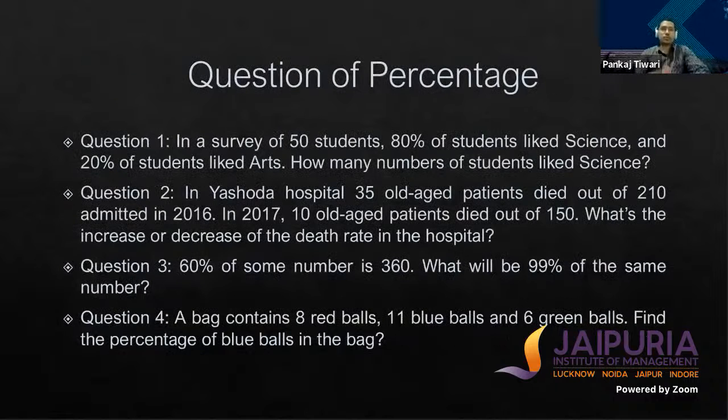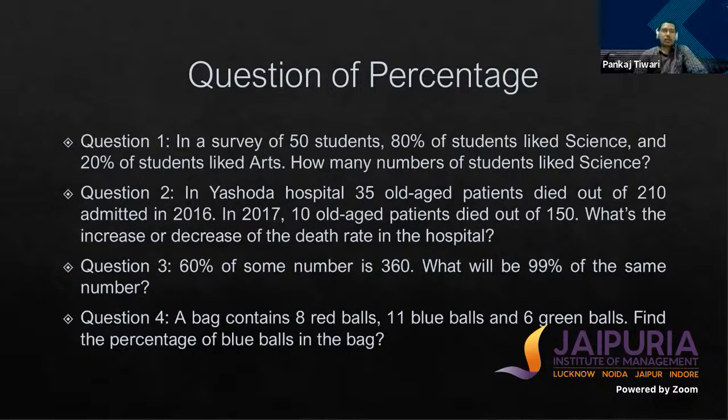Now here are some of the questions which I have taken for understanding the concept of percentage. So if I talk about the first question, in a survey of 50 students, 80% of students like science and 20% of students like arts. How many students like science? So here we know that 80% of students like science. So we simply calculate 80% of 50. So it comes out to be 40 students. So in this way we can convert the value of percentage and get the answer.